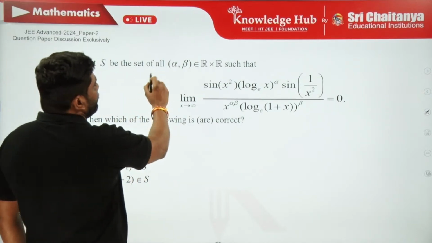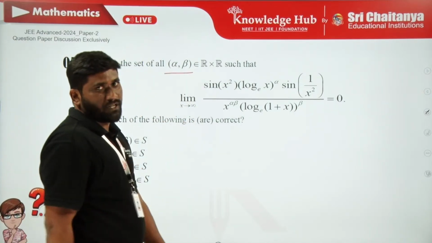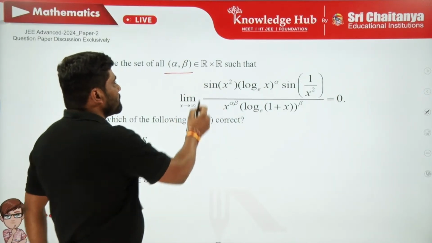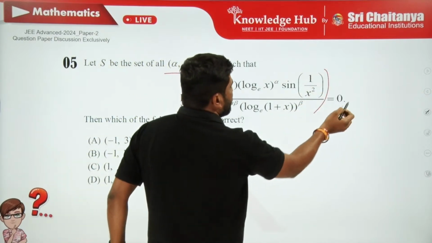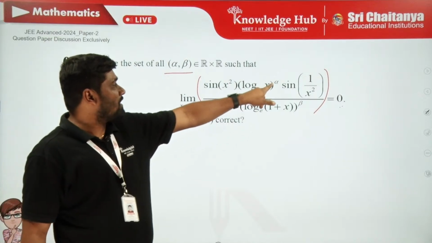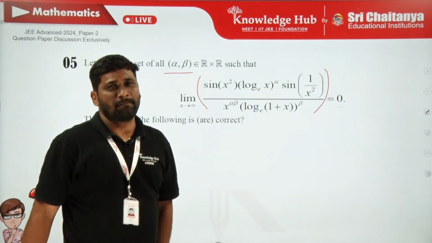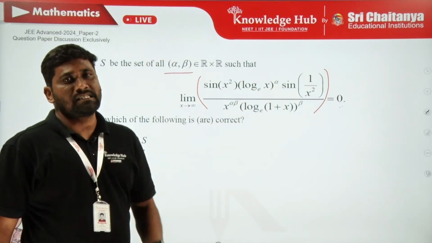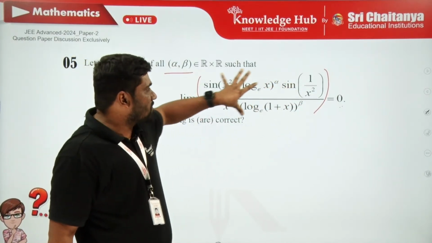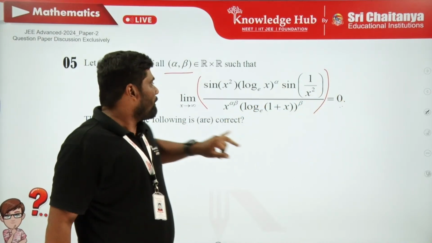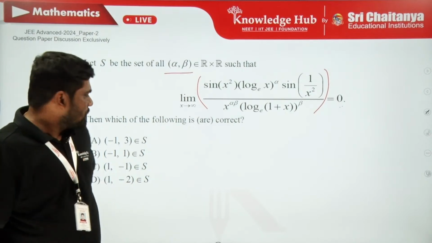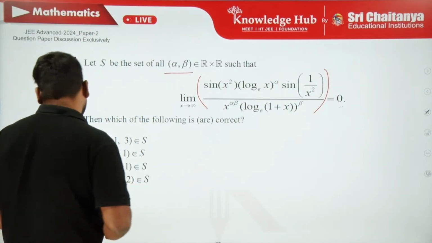Let S be the set of all ordered pairs alpha comma beta such that the limit of this expression is 0. So here, what is missing? Alpha is missing and beta is missing. So indirectly he is asking us to find the possible values of alpha and beta for which this limit gets 0 when x is tending to infinity. Okay? So now let me discuss that.